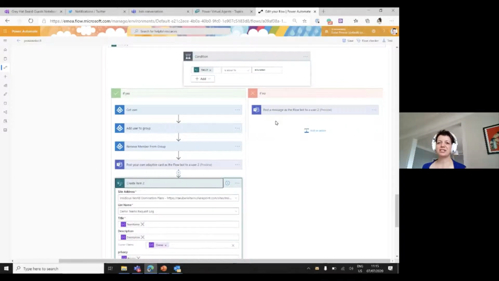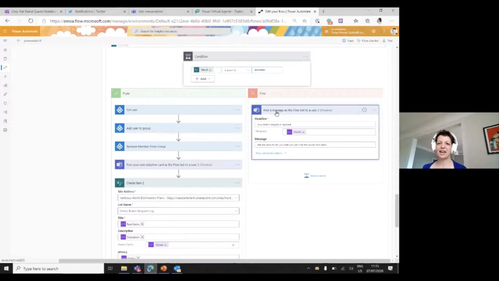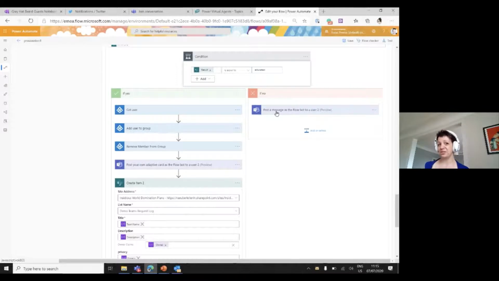If user does not pass the test, I would just send a message in Teams and say, hey, we're sorry to tell you, but you can't be the owner of a team, and then we need to find another solution for you. So if after training this still does not work, we really need to find something else. Okay, so back to the presentation.